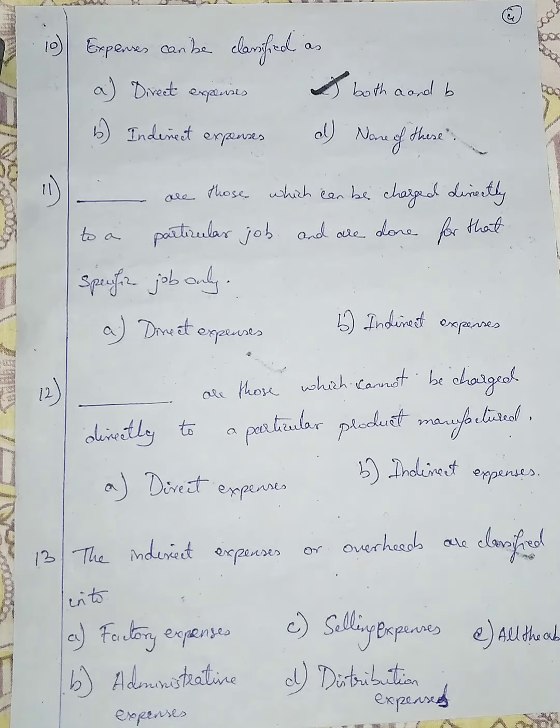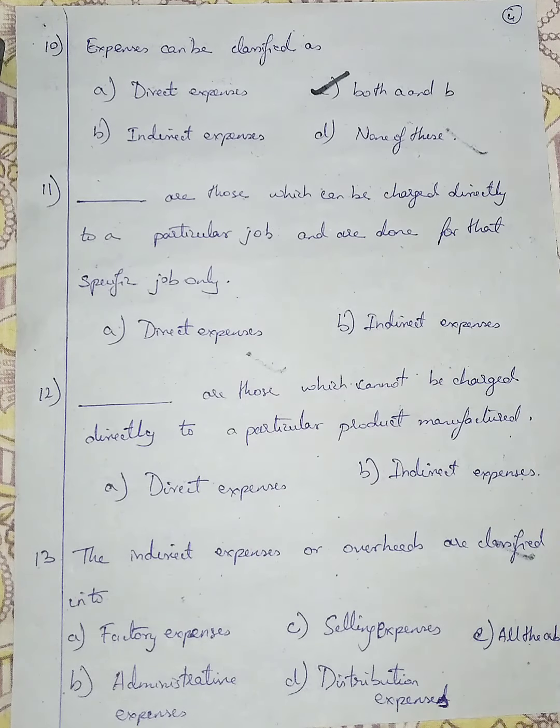Question number 11. Dash are those which can be charged directly to a particular job and are done for that specific job only. The word directly is coming, and this cost is directly charged to a particular job and done for the specific job only.